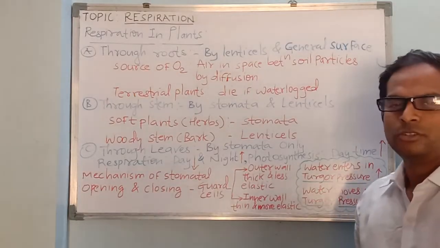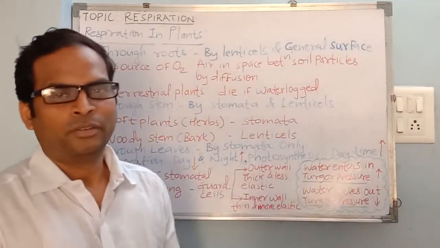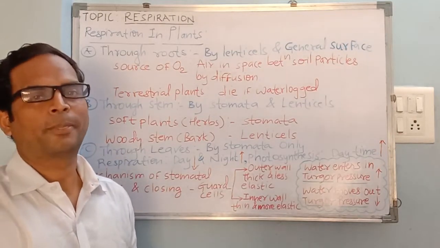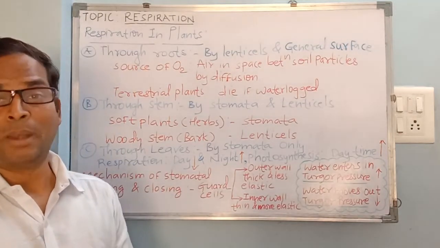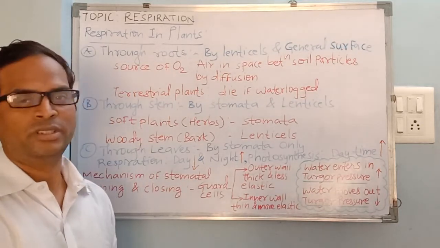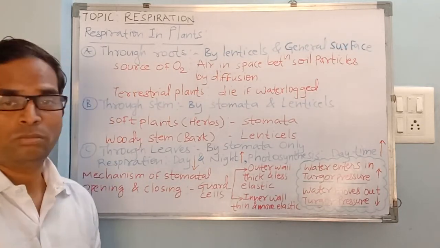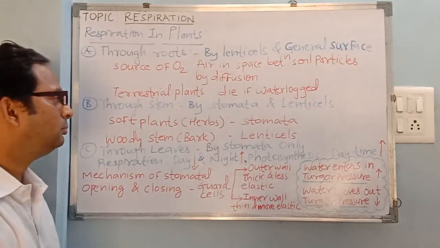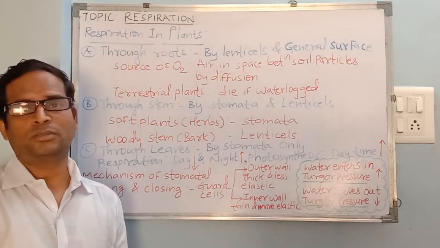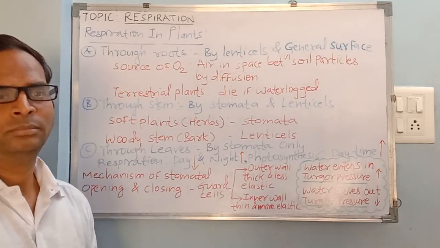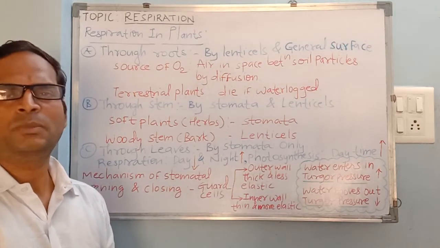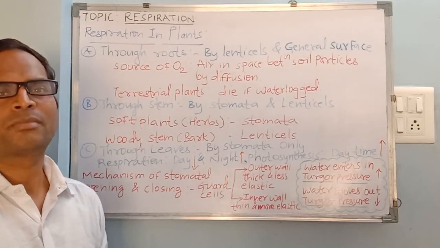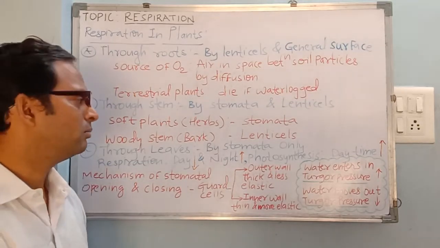Okay, so now the question is whether all organisms respire like us. The answer is yes. So do plants too respire? Of course they do. Now if they do, then what are the organs or parts for respiration in plants? So there are different parts or organs through which plants respire. So what are those parts? Those could be roots, stem, leaves, bark of the stem, etc.